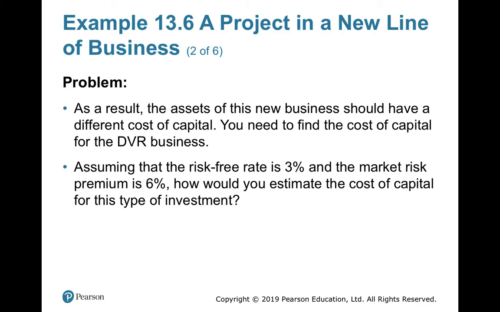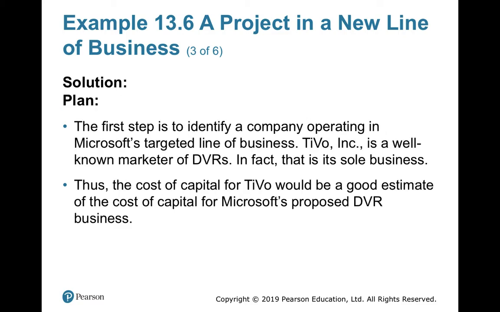As I told you two minutes ago, the risk-free rate remains the same and the risk premium remains the same. Only the beta changes. Then what do you have to find? You have to find a company doing a similar kind of business, find its beta and calculate the cost of equity. How?